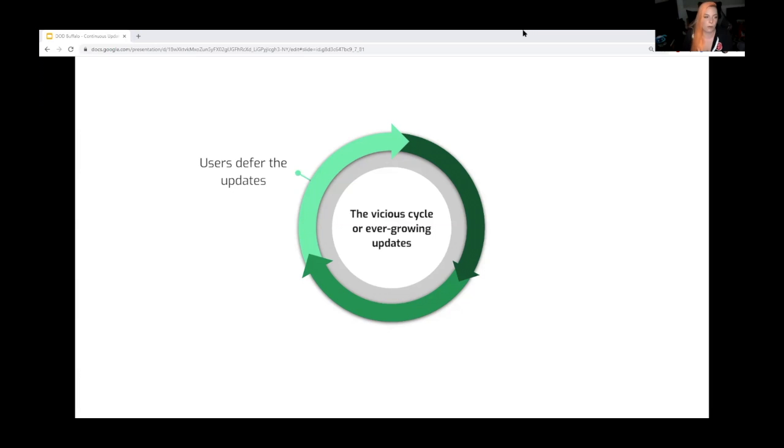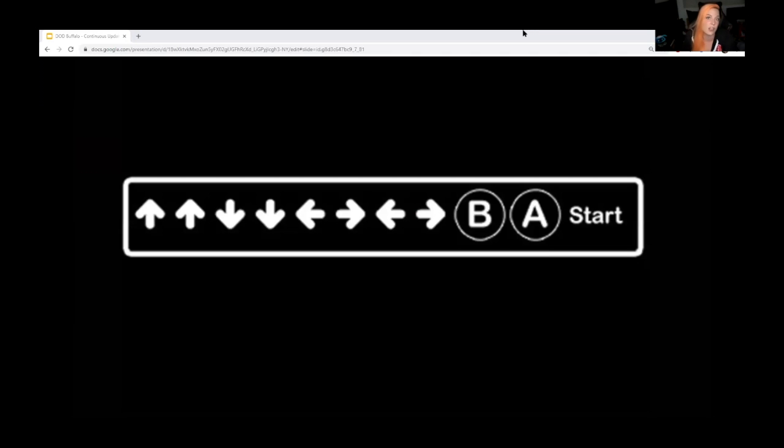So how do we get around that? Is there a cheat code? Does the Konami code work here? I wish it did. It does not. You can't just treat it like a 90s, 80s video game. But we can get close with auto updates.